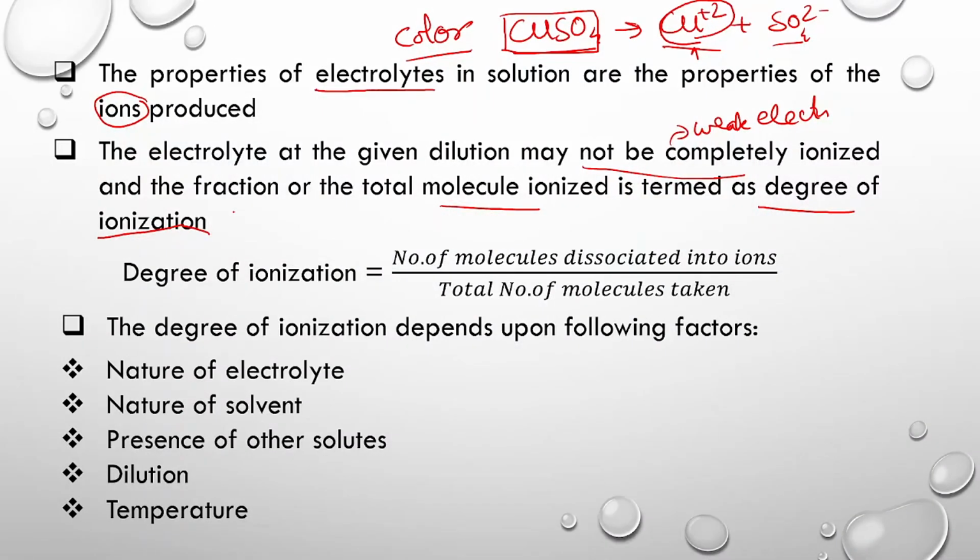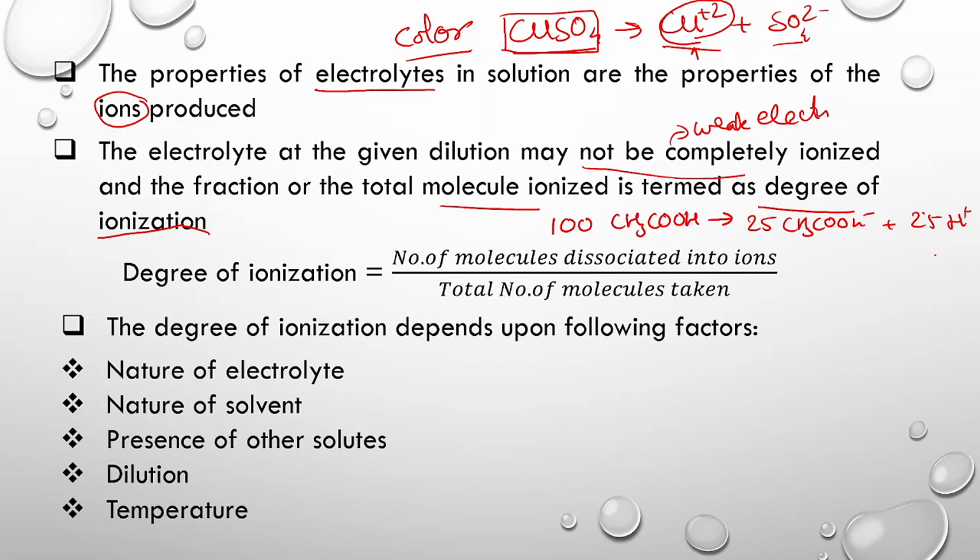Say I am taking 100 molecules of acetic acid, and out of that only 25 molecules dissociate into ions, that is 25 CH3COO- and 25 H+.